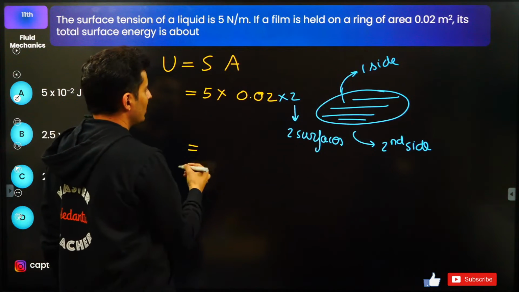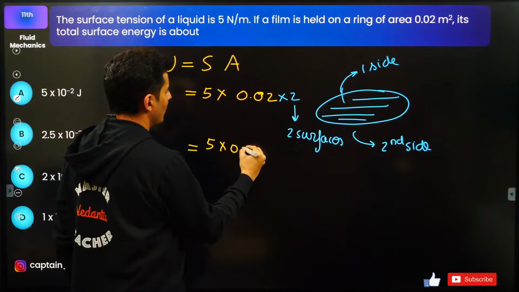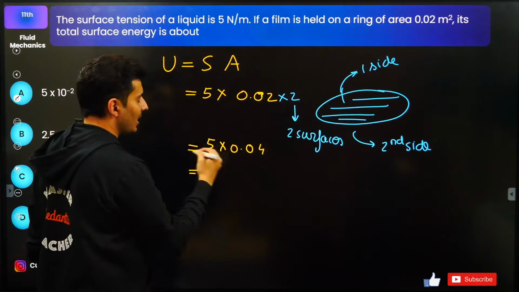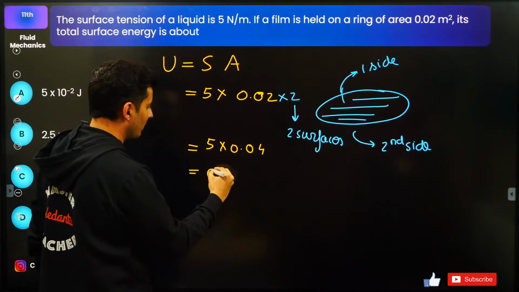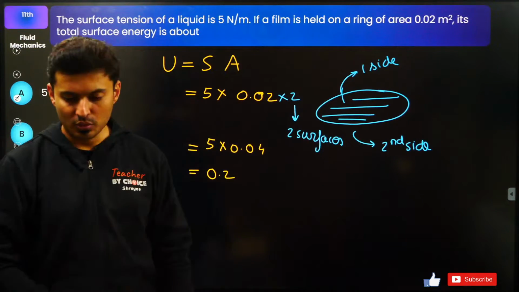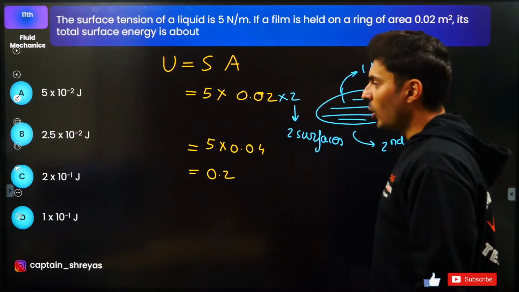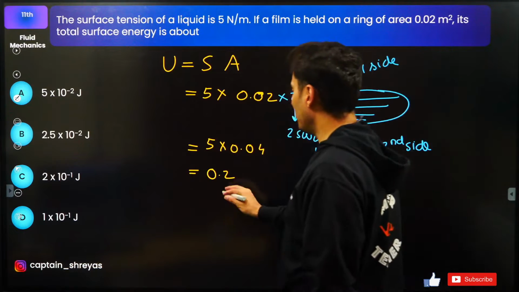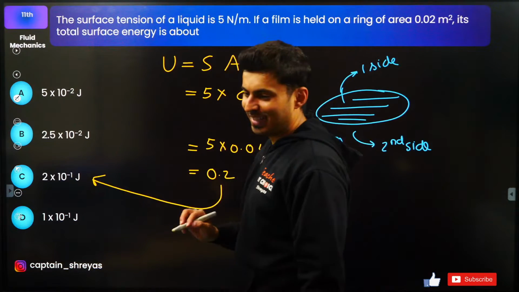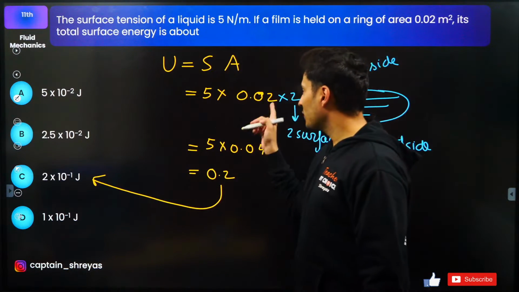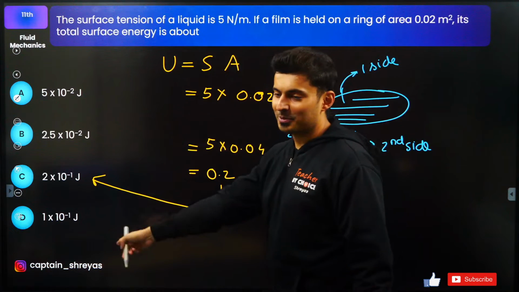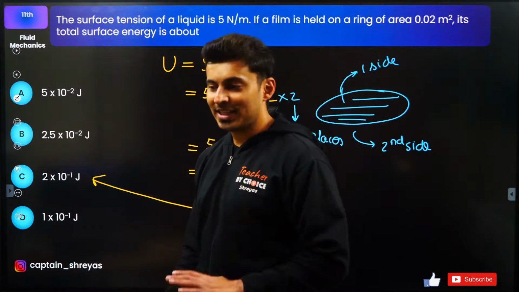So guys, 2 2s are 4. So it will become 5 into 0.04. 5 into 0.04 times 2, so it will become 0.2. So 0.2, where is it? It's option C, guys. Yep, 0.2 is 2 into 10 to the power minus 1. That's option C. A lot of students miss that into 2. That's why you guys are saying D. Okay, that is not correct.